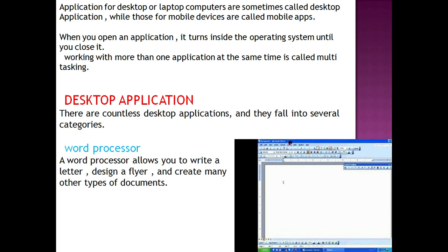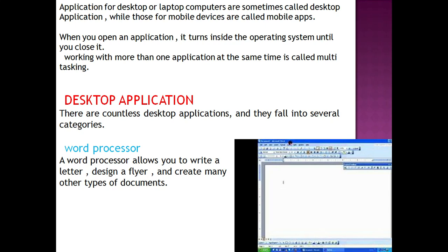If you are working with more than one application, like 2-3 applications at the same time, that is called multitasking. Like you are listening to songs, you are surfing in a browser, and sometimes you are using WhatsApp or Facebook. So at the same time you are working with 2-3 applications, which is called multitasking. Briefly we will discuss desktop application, mobile application and web application.